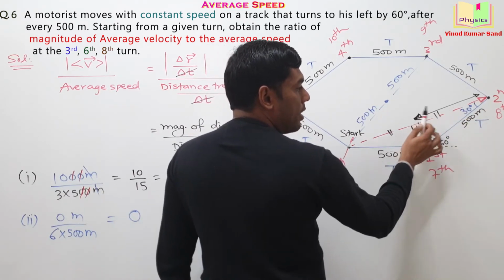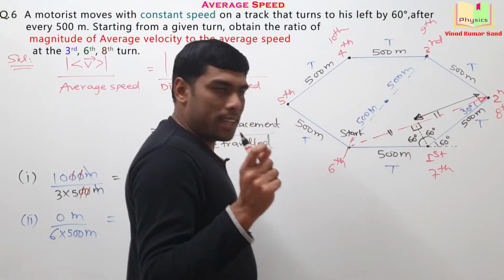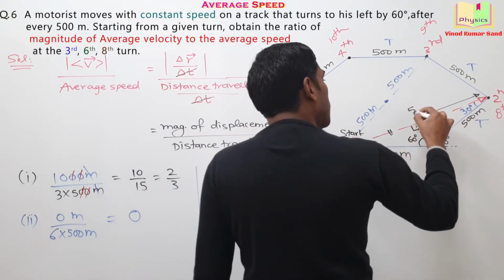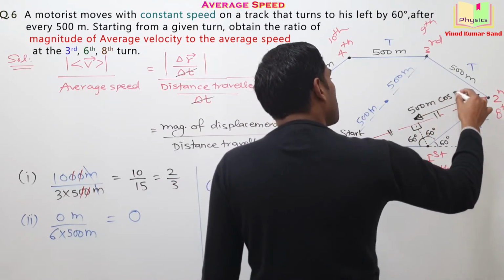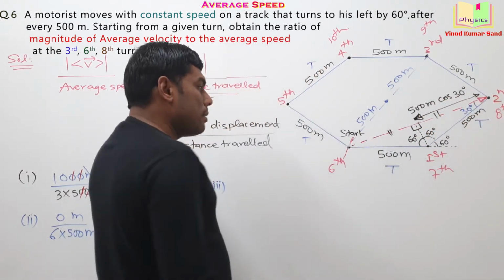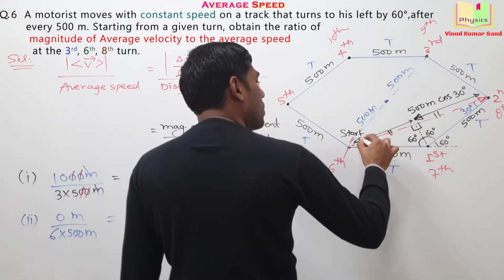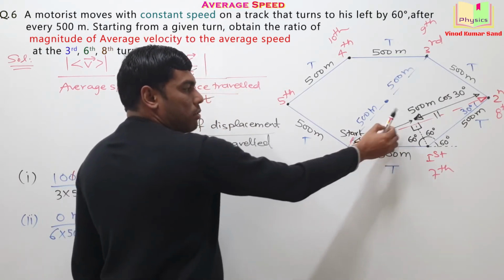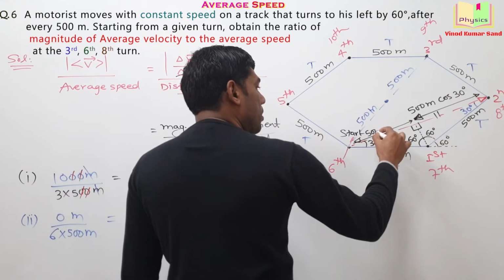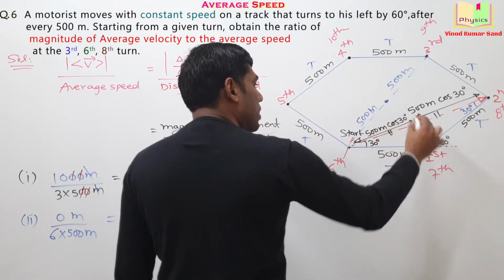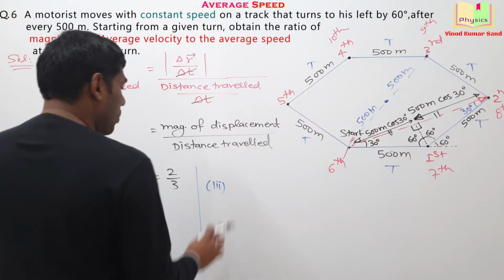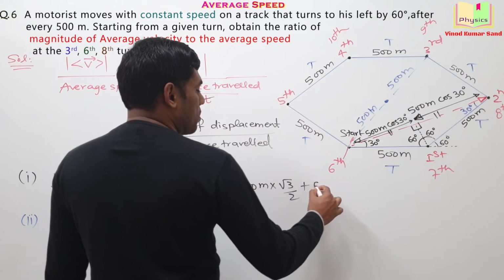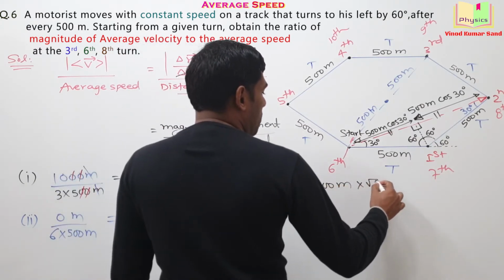500 meter is the side opposite to the biggest angle, the 90 degree angle, and the component of 500 meter along this direction will be 500 meter cos 30 degree. The same thing will happen for this length also. This angle is 30 degree actually, and the 500 meter here will have this component again, 500 meter cos 30 degree. It means the magnitude of the displacement is 500 meter into root 3 by 2 plus 500 meter into root 3 by 2. Is it okay?